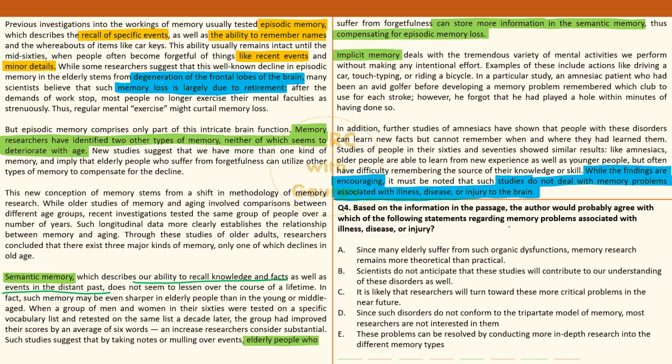All right, long question. So I had to actually reduce the font size. So you may be having difficulty reading it on your screen. Based on information in the passage, author would agree with what? What exactly are we talking about? Statement regarding memory problems associated with not age, illness, disease, or injury. Oh, so this last statement. Because memory problems related to disease and injury, author ने कहीं भी बात नहीं किया है passage में. He has simply touched upon those as the last sentence over here.